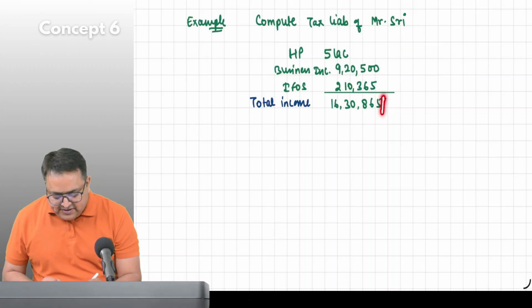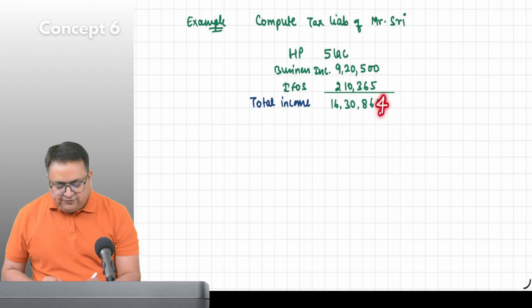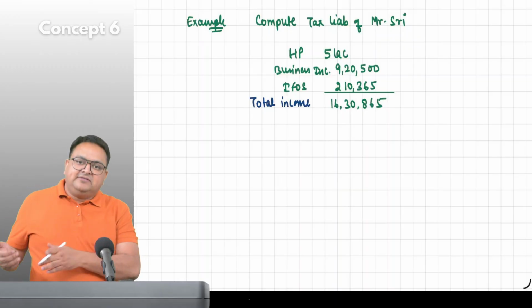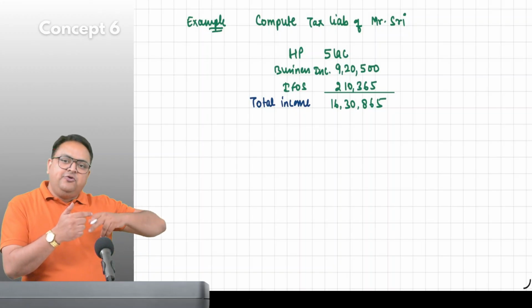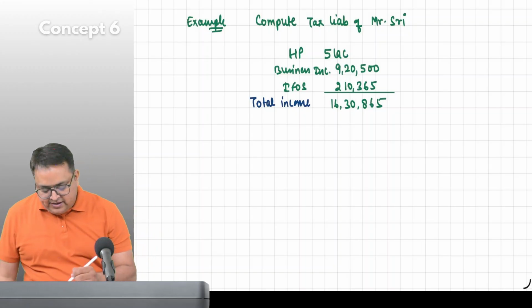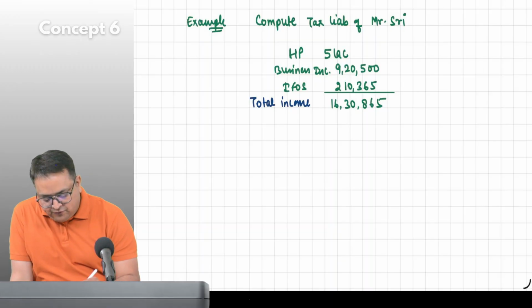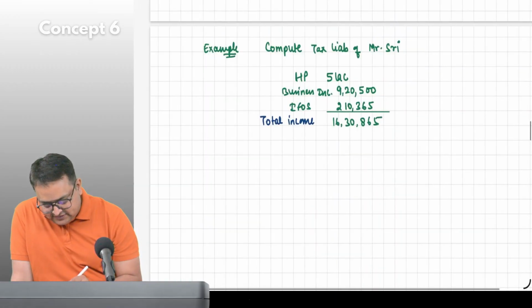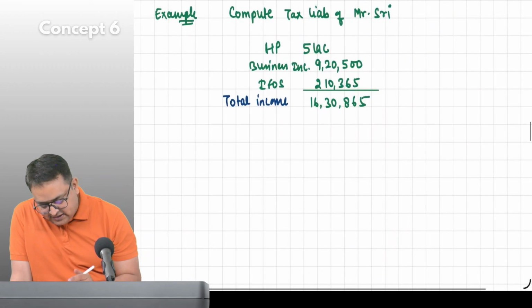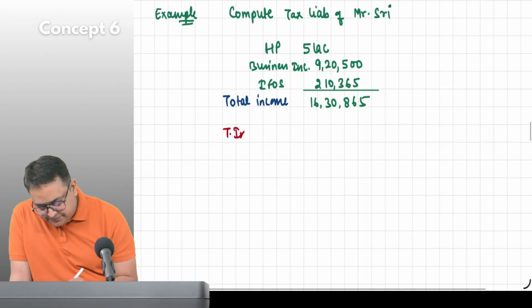If the last number is 4 or less than 4, you will go to the previous number. And if the last digit is 5 or more than 5, you will go to the next number. So here, first of all, total income has to be rounded off. So now you will say total income rounded off.